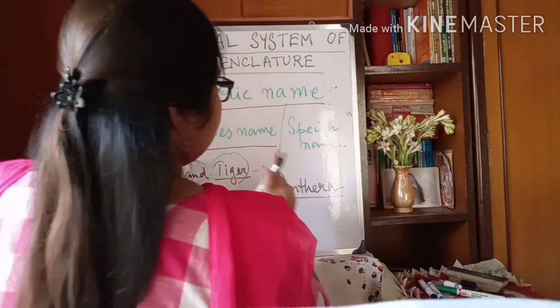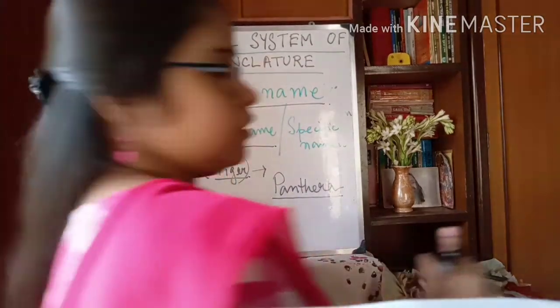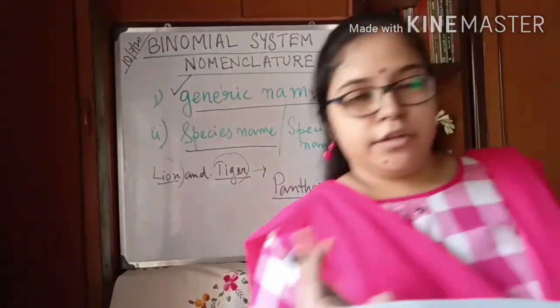It starts with capital P. This is all about generic name.